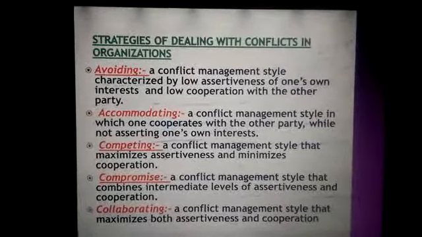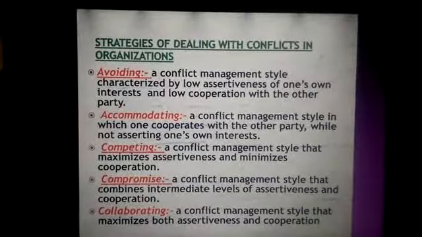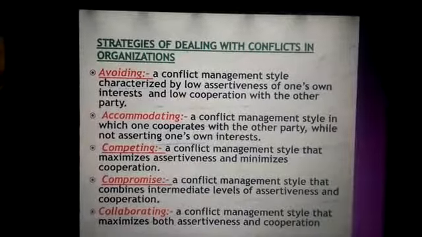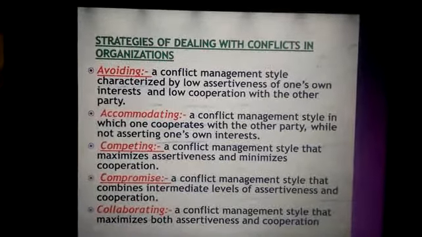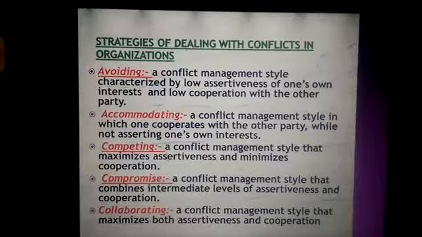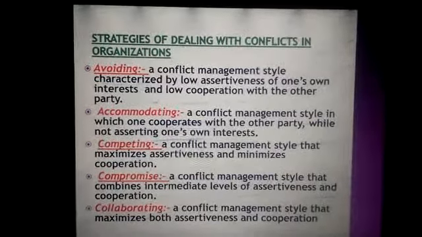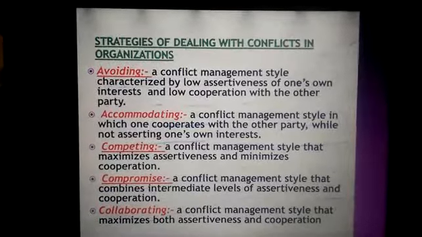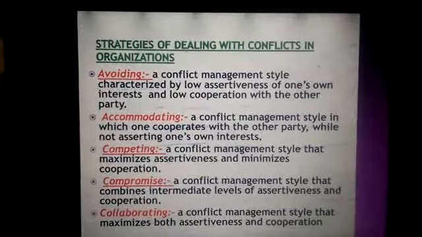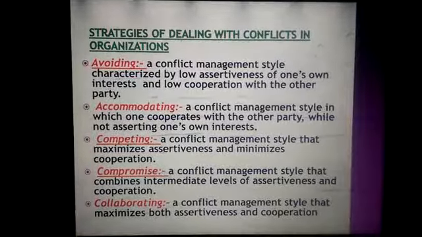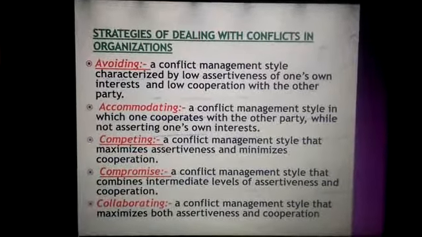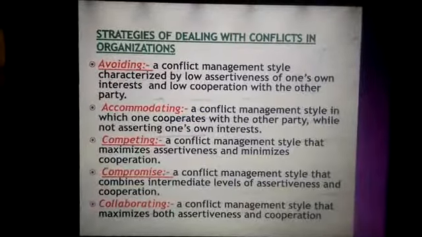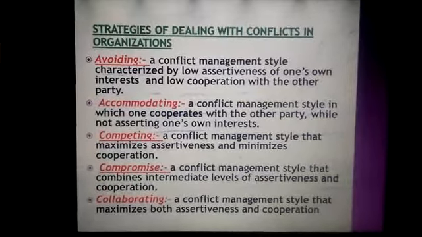Then you have competing, a conflict management style that maximizes assertiveness and minimizes cooperation. Here the assertiveness is maximized. Then you have compromise, a conflict management style that combines intermediate levels of assertiveness and cooperation. It's a similar kind of competing but with a little difference. The difference is that we have an intermediate level of assertiveness and cooperation. The final technique is collaboration. What happens in collaboration? A conflict management style that maximizes both assertiveness and cooperation. That is, the assertiveness and cooperation levels are at the maximum in collaboration.